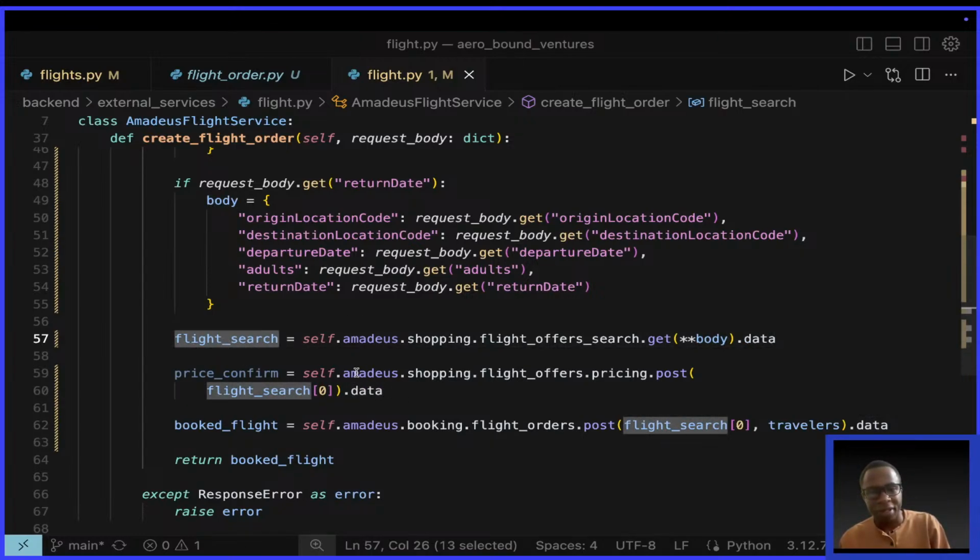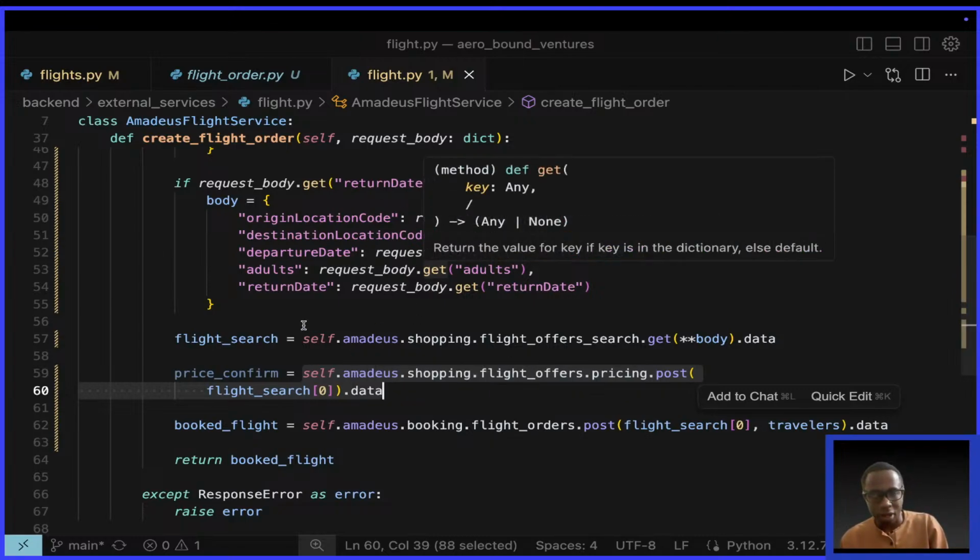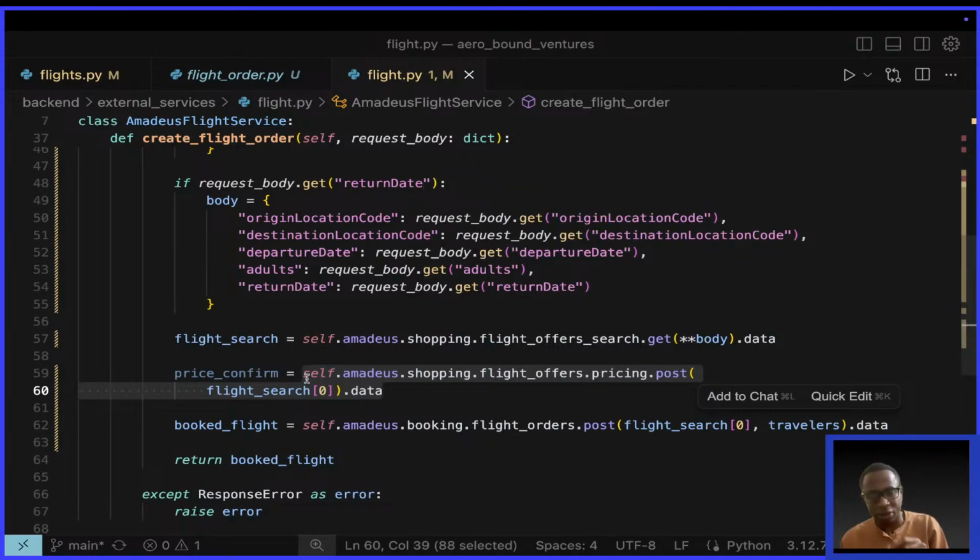After that, I make another request by saying self.amadeus.shopping.flight offers.pricing.post. From this flight search, I pick the first element, which I'm interested in, to confirm the price of that flight offer, because it's the only one we're interested in, for only one person. If you print out the values, you'll see that the first one is the only one we are interested in, at index 0. So that's actually correct.